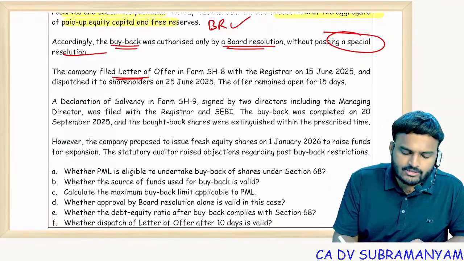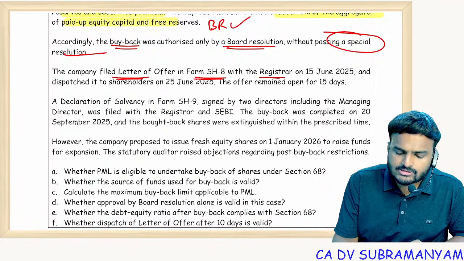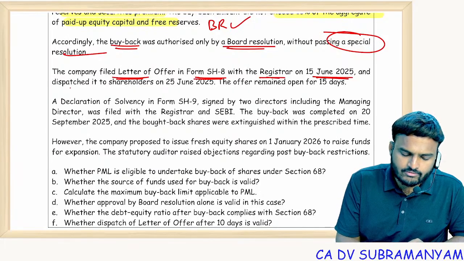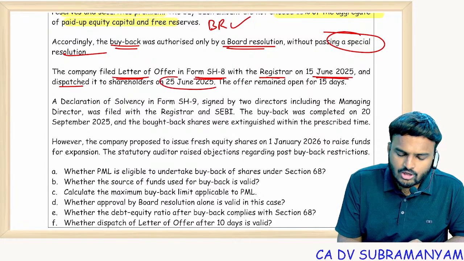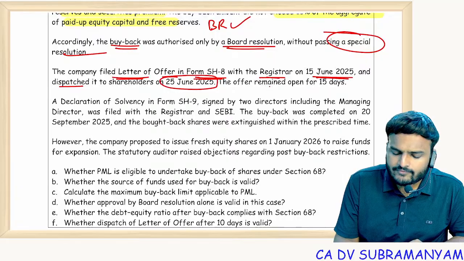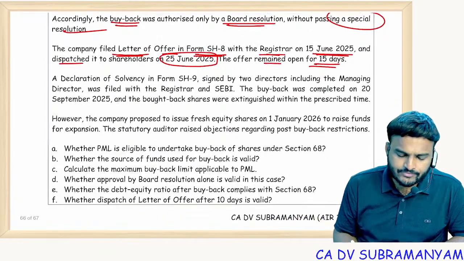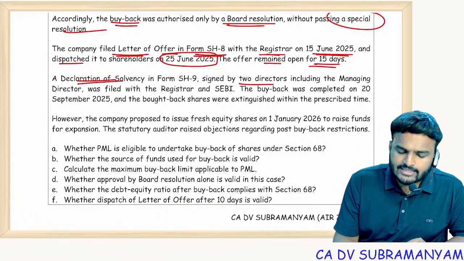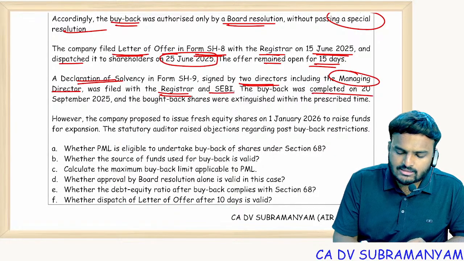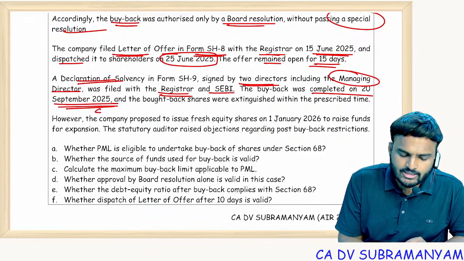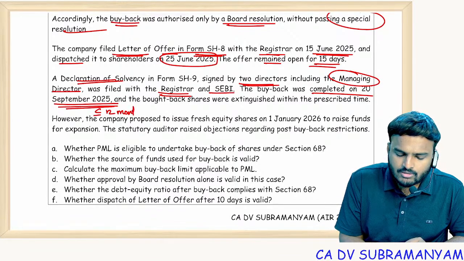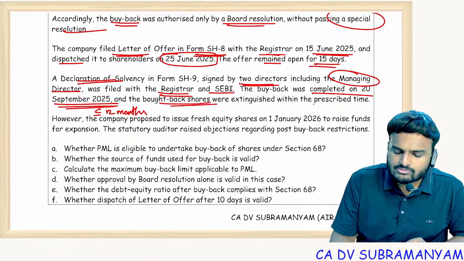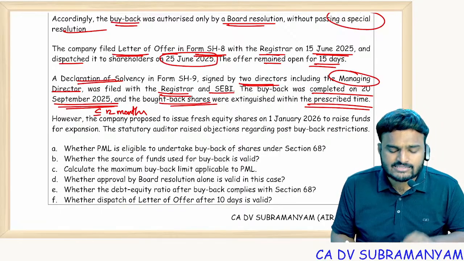Company filed letter of offer in Form SH8 with the registrar on 15 June 2025 and dispatched it to the shareholders on 25th June 25. The offer remained open for 15 days. Declaration of solvency signed by 2 directors including MD was filed with the registrar and SEBI. Buyback was completed on 20th September 25. Buyback should be completed within 12 months of board resolution. And bought back shares were extinguished within the prescribed time period of 7 days.